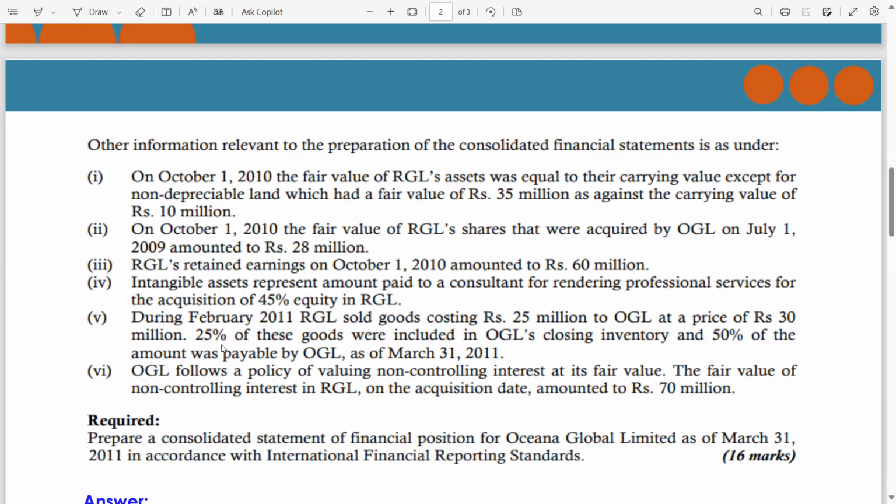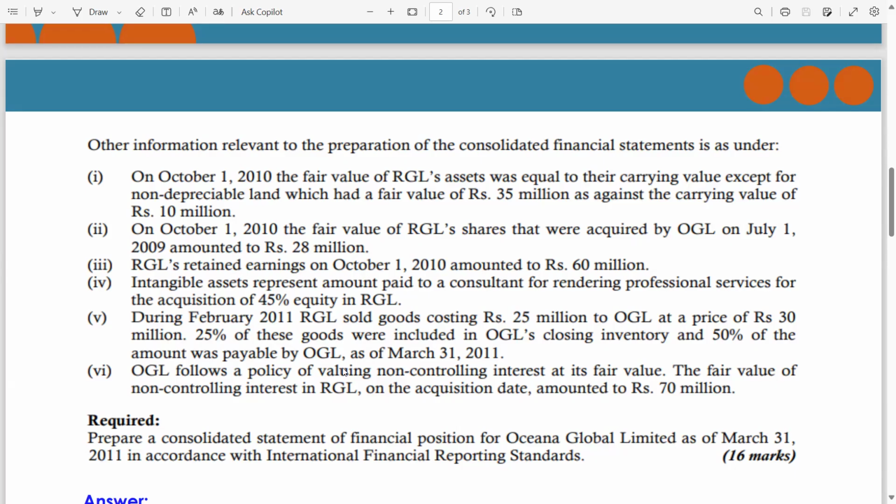Read this line: 25% of these goods were included in OGL's closing inventory. It means out of the 5 million profit, 25% is still in inventory, so the unrealized profit is 25% of 5 million, which is 1.25.